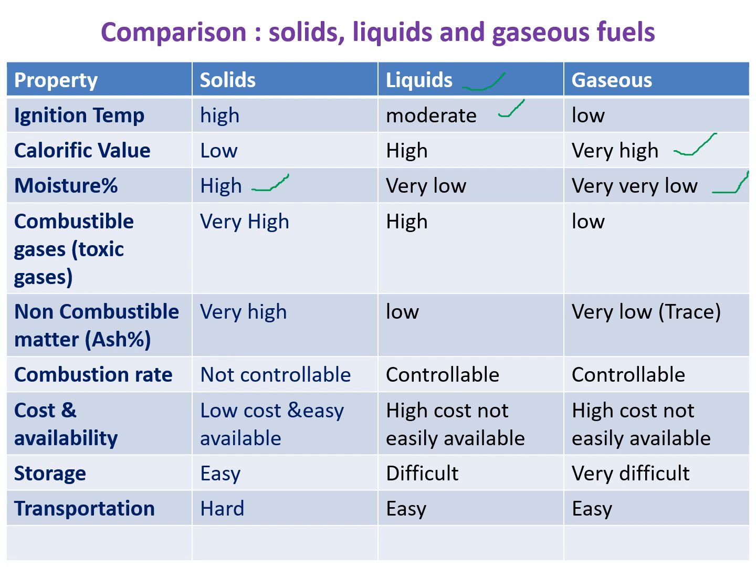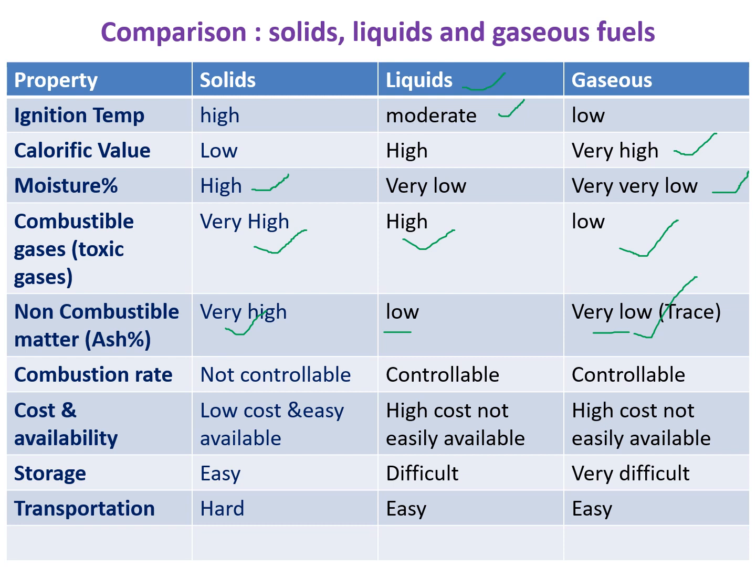Next, combustible gases and toxic gases. Gaseous fuels produce low toxic gases. That's why it is a good fuel compared to liquids and solids. In the case of solids, they produce very high toxic gases, and liquids also produce a high amount of toxic gases. And non-combustible matter, again solids produce very high non-combustible matter. Liquids produce low, and only a trace amount of non-combustible matter is produced by gas. That's why gases are the best fuel compared to solids and liquids from the point of combustible and non-combustible matter.